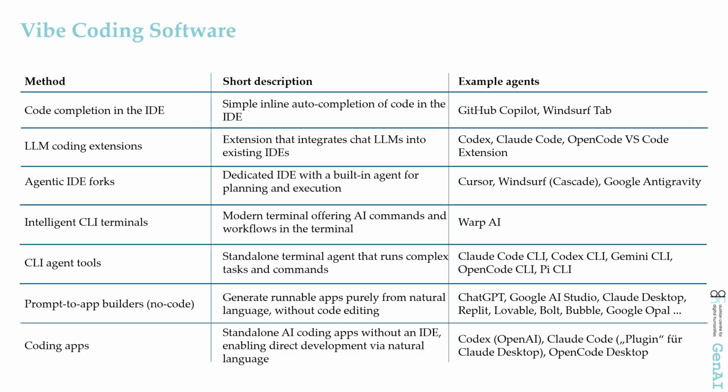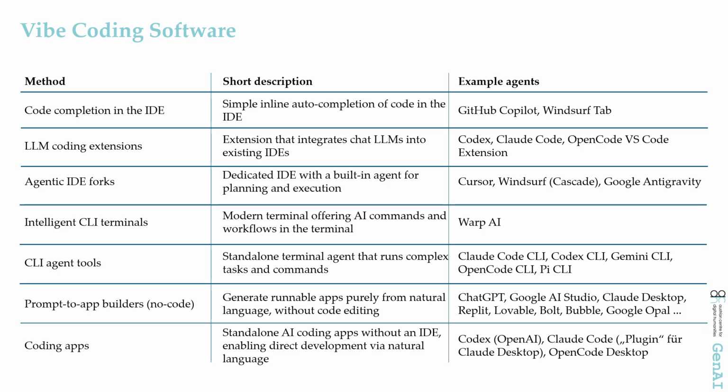This slide gives an overview of the landscape of vibe coding tools, and it is more complex than you might first think. Roughly, they can be ordered by their degree of autonomy. The simplest is code completion right inside the development environment, the IDE, short for Integrated Development Environment, the program a developer writes code in. The best-known example is Visual Studio Code, or VS Code.